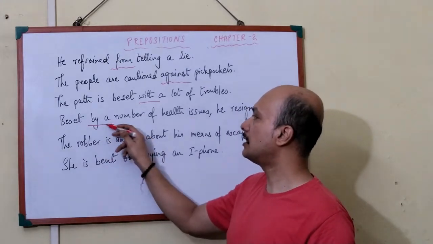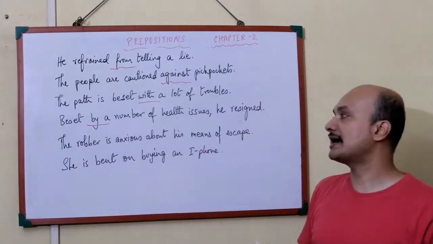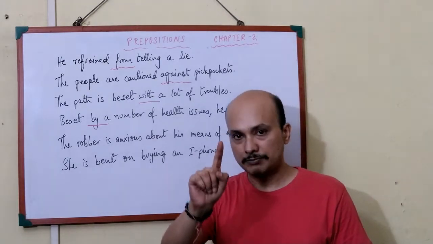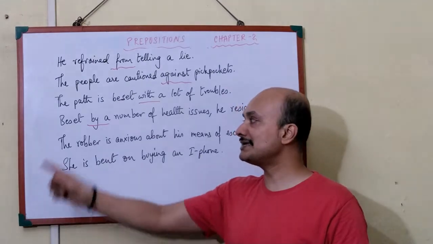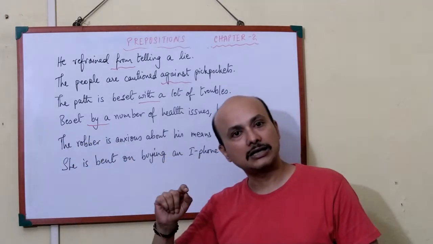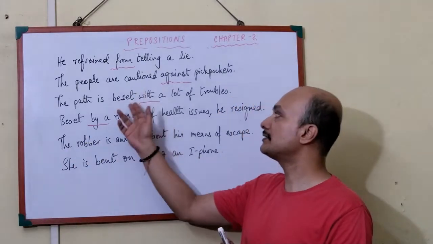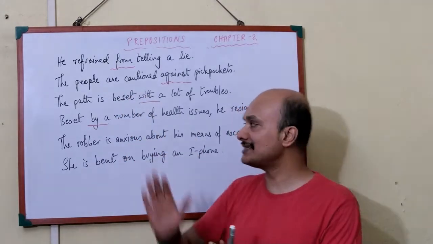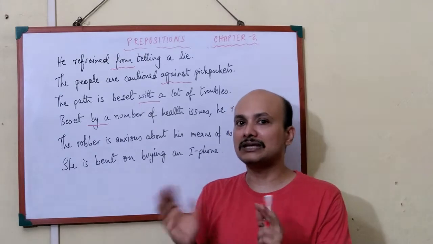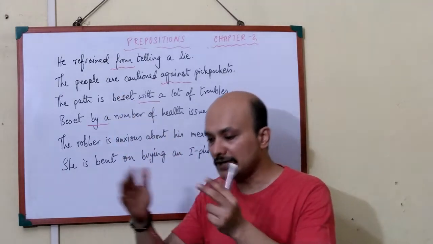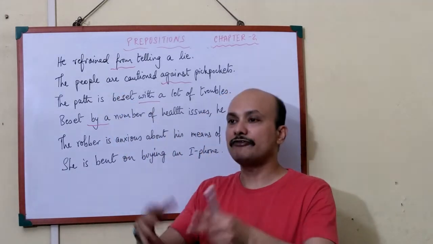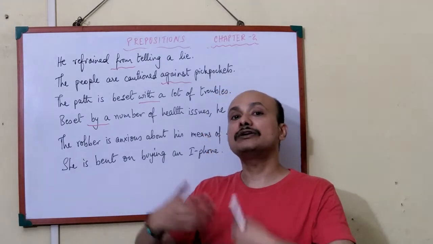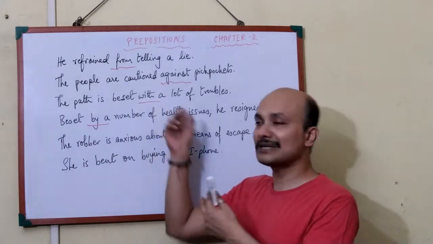Beset by a number of health issues, he resigned. Now he resigned why? Because of. That same meaning is hinted at by beset by. Beset by, and here it was earlier beset with. So you have to understand these two prepositions, you have to understand the meaning. Here the path is filled with a lot of difficulties, filled with a lot of thorns, filled with a lot of flowers. So that is filled with. So there you will write beset with.